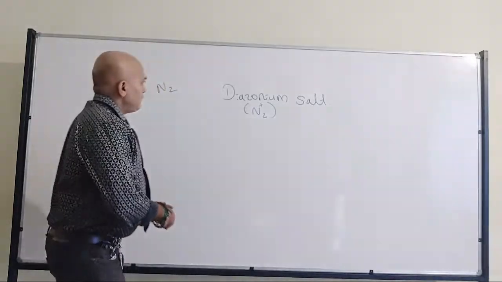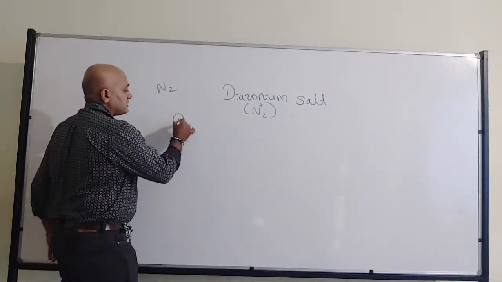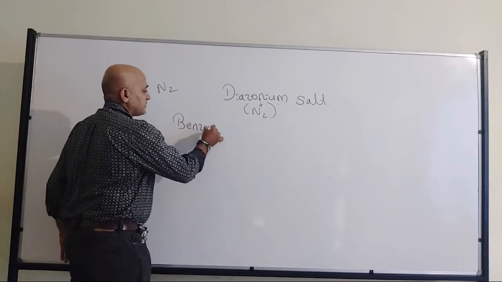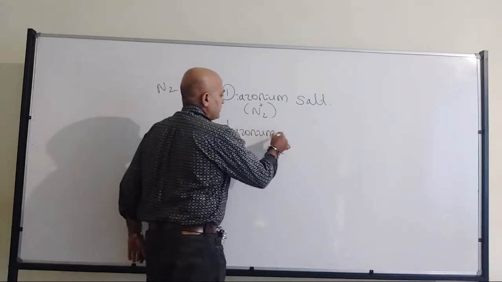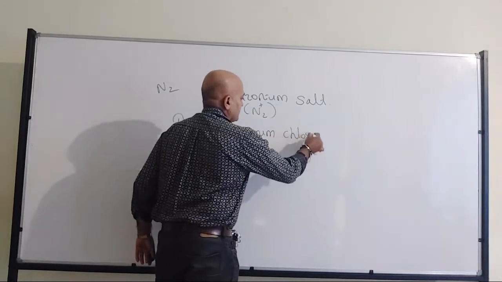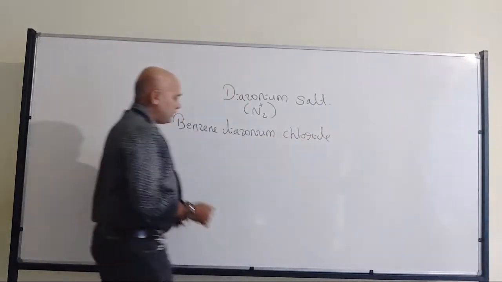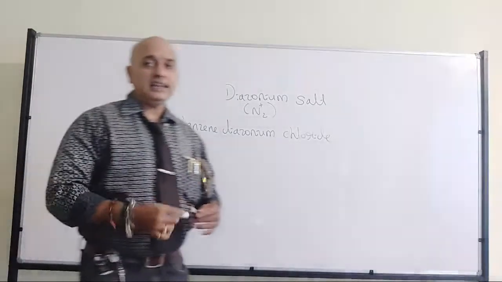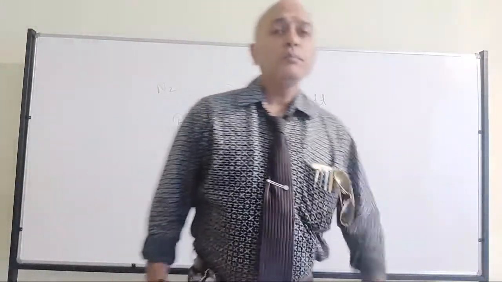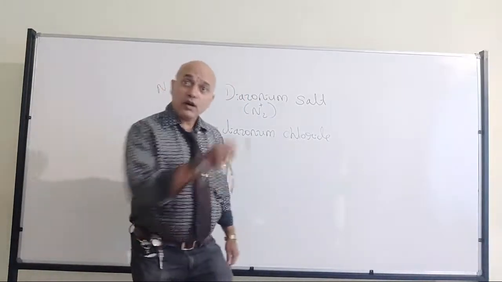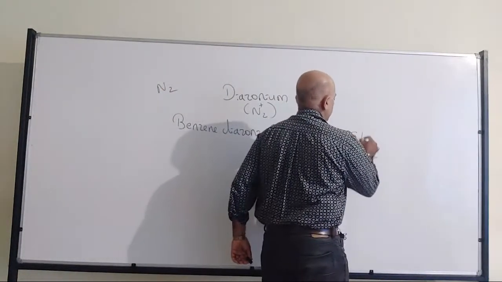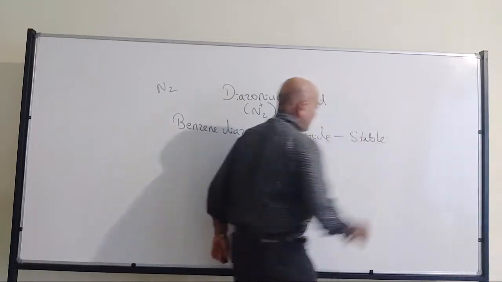Correct. When I am talking about benzene diazonium chloride, benzene diazonium chloride or halide, any of the halides, either chloride or bromide. Now they are the ones which are stable among all the diazonium compounds. They are the ones which are stable.